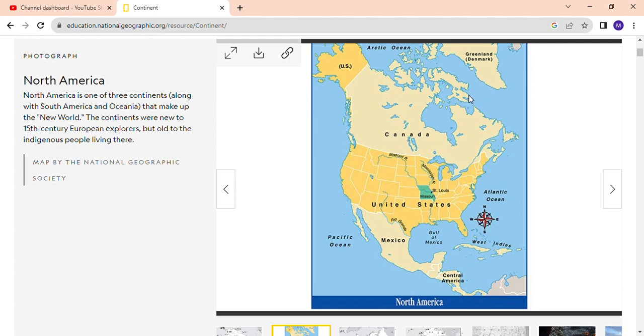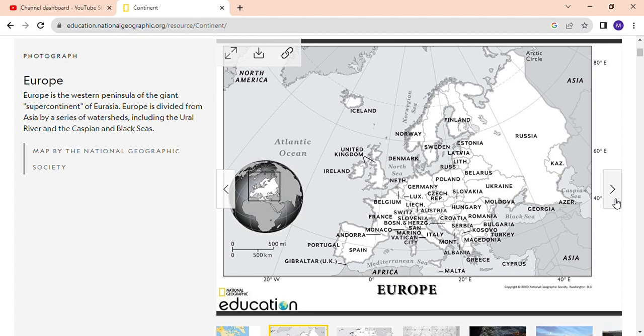The coldest ocean is above North America. This side is the Pacific Ocean, and here the Atlantic Ocean. Here is New York City, which is near the Atlantic Ocean, the Gulf of Mexico, and also other countries in North America.